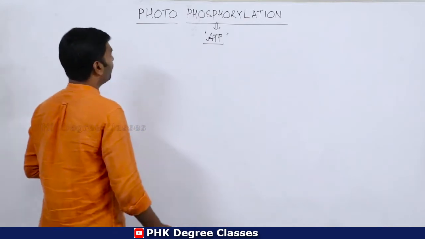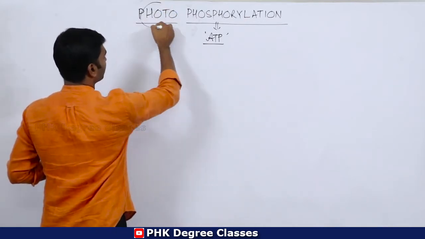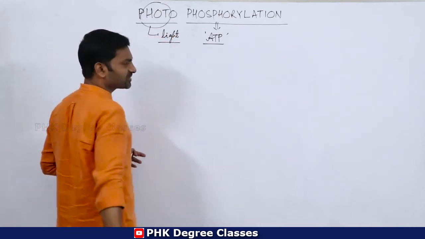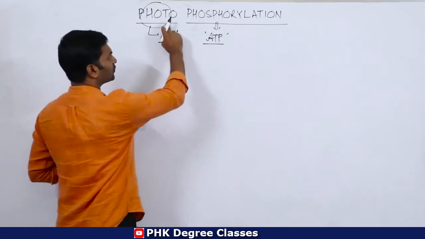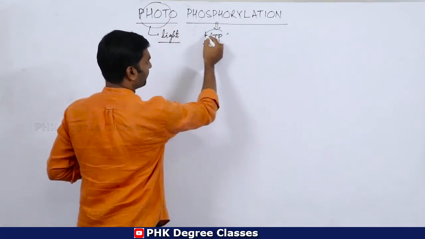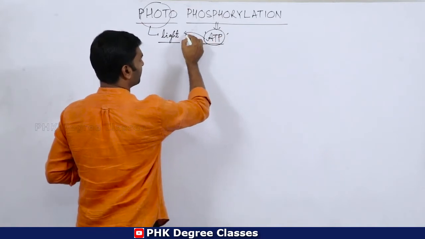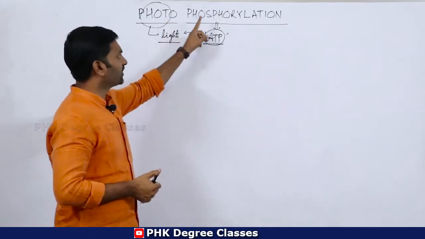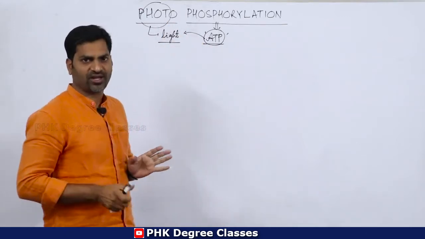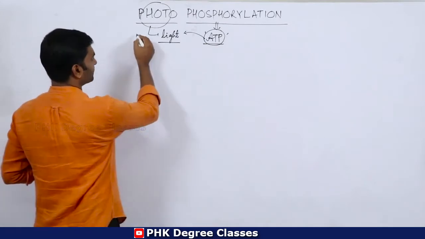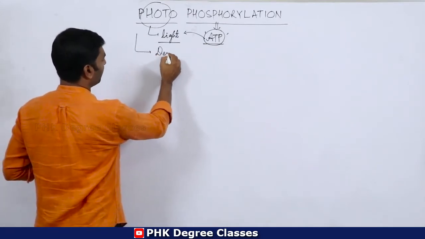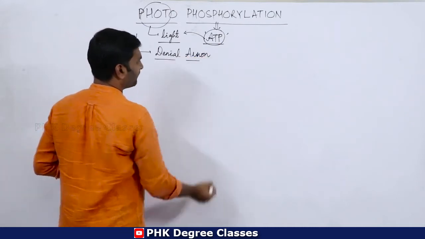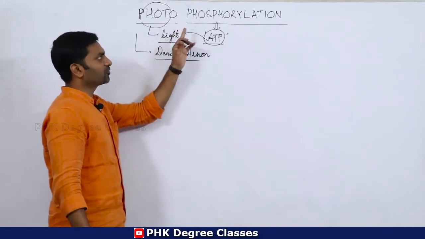Clear? Then photophosphorylation. Photo is nothing but what? Photo always indicates light. So photophosphorylation means formation or production of ATP in the presence of light, in the presence of sunlight. Simple definition. This particular concept was put forth by Daniel Arnon. Daniel Arnon came forward with the concept called photophosphorylation.